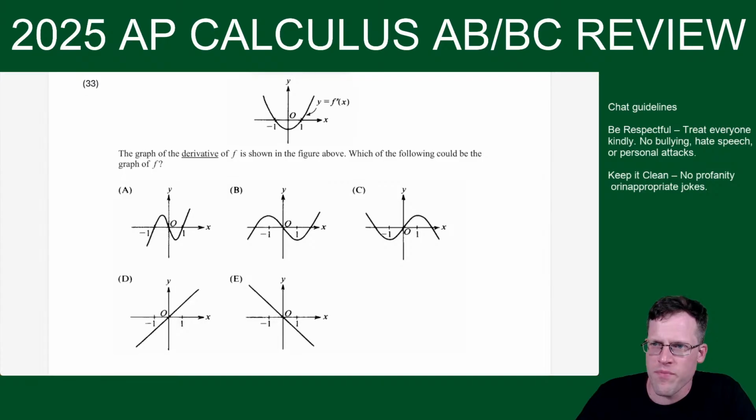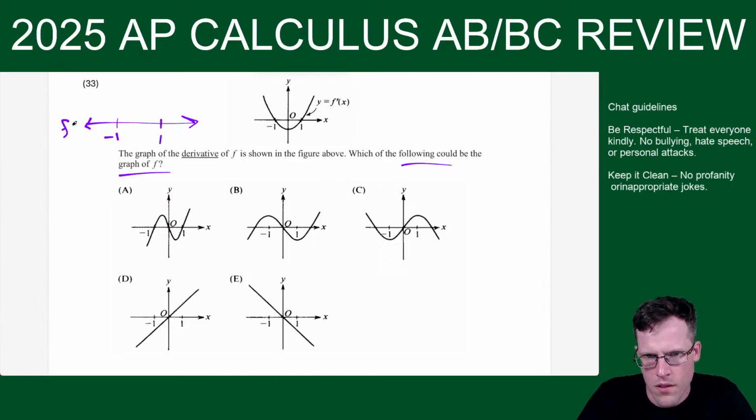Okay, so here's a graph of f prime. Which of the following could be the graph of f? So sign charts are also good if you get stuck on these. Negative 1 and 1, those are the roots. And you can see f prime is positive because it's above the x-axis. Then it goes negative, and then it goes positive. So the behavior of f is increasing at first because f prime is positive, then decreasing, then increasing again. So we need a graph that goes up, down, up.